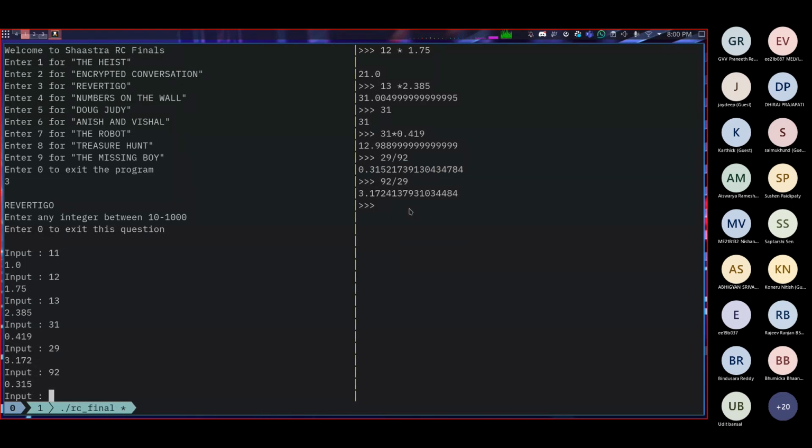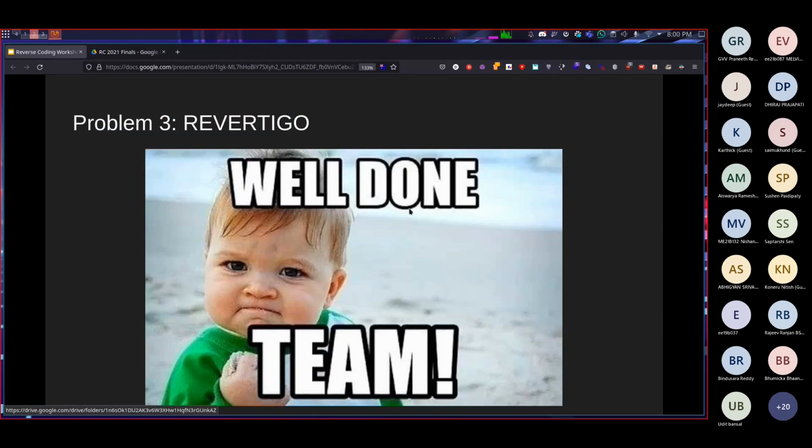Yeah, so you can implement it in any language of your choice. You just have to create a function to reverse the number, then convert that to an integer, and then take the ratio, right? You can use Python. Python will be the easiest for such tasks. Use any other language as well, right? So yeah, well done. We did the challenge.